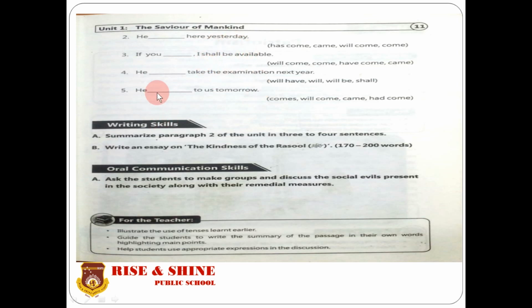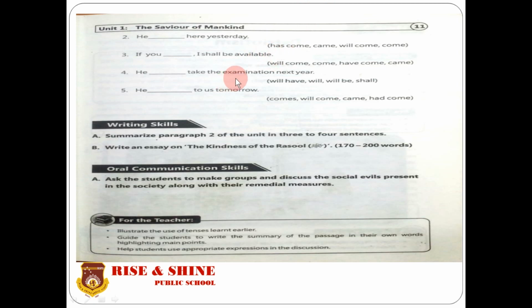If you come, I shall be available. This is the conditional. Look at the sentence. The sentence is of conditional type 1. The options are will come, if you come. The first conditional, this part is present indefinite and the second part is future indefinite. If you come, I shall be available.